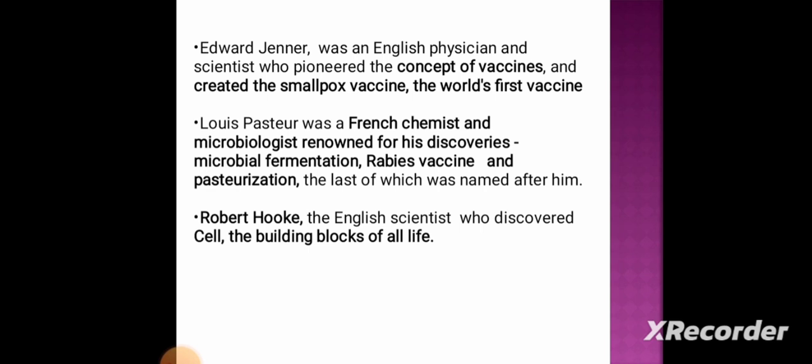Edward Jenner was an English physician and scientist who pioneered the concept of vaccines and created the smallpox vaccine, the world's first vaccine. So, the world's first vaccine is the smallpox vaccine, which was developed by Edward Jenner. Louis Pasteur was a French chemist and microbiologist, renowned for his discoveries like microbial fermentation, rabies vaccine, and pasteurization, the last of which was named after him. Last is Robert Hooke. He was an English scientist who discovered the cell, the building block of all life.